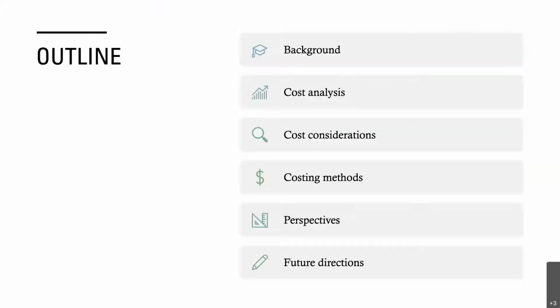First, we will give some background of cost analysis and economic evaluation in implementation science. We will review cost analysis specifically, including costing implementation strategies, and discuss implementation costing considerations, types of cost, which to include, and why costs are central to adoption, implementation, and sustainment of evidence-based programs and practices. We'll discuss costing methods and different analytic perspectives and how these impact our cost estimates. Finally, we will discuss future directions in this rapidly evolving area of implementation science.